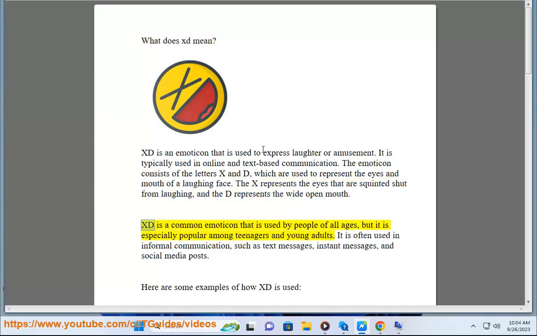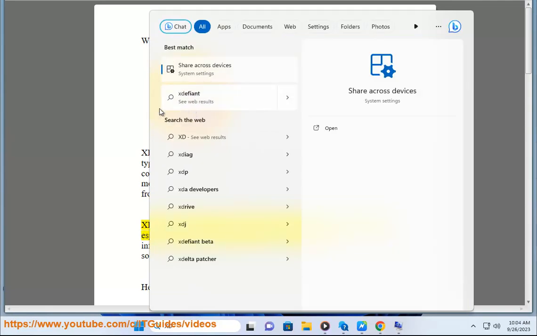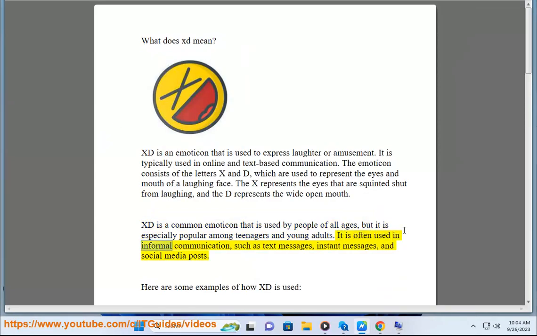XD is a common emoticon that is used by people of all ages, but it is especially popular among teenagers and young adults. It is often used in informal communication, such as text messages, instant messages, and social media posts.